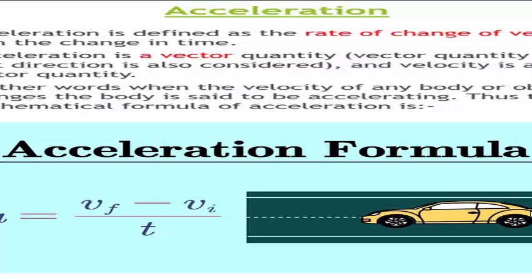Thus, the mathematical formula of acceleration is a equals (Vf minus Vi) divided by t, where a stands for the acceleration, Vf stands for the final velocity of the body, Vi stands for the initial velocity of the body, and t is the total time taken for the change in its velocity. Acceleration is measured in meters per second squared.